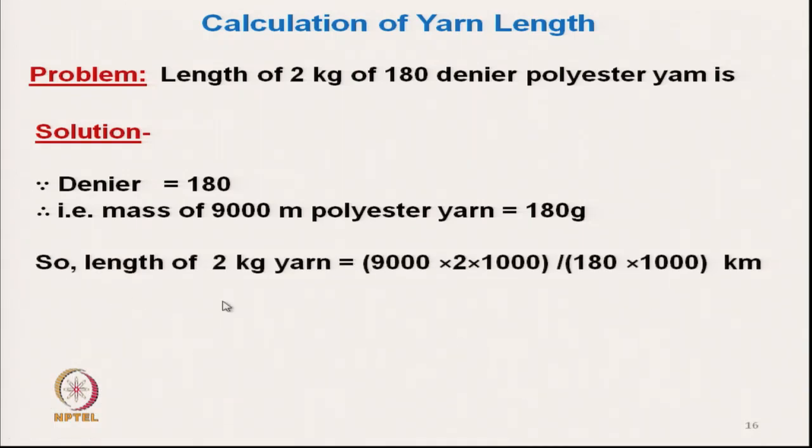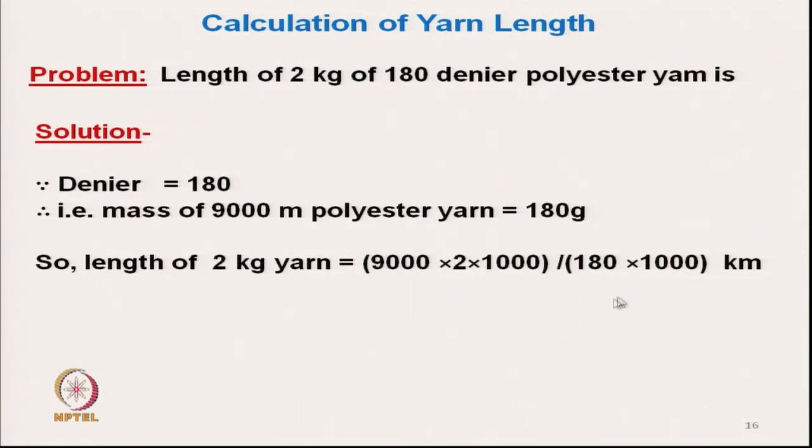So, the length of 2 kg yarn: for 180 gram it is 9000 meter, so 9000 by 180 is for 1 gram, multiplied by 1000 for 1 kg, and for 2 kg it is multiplied by 2.